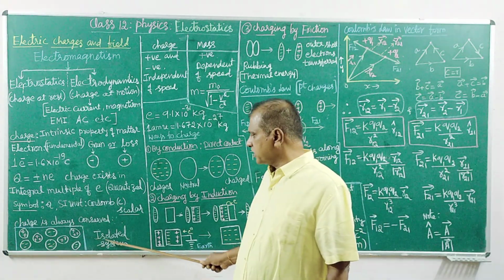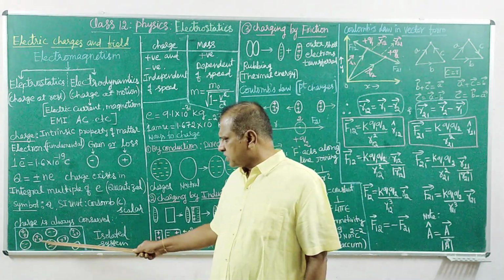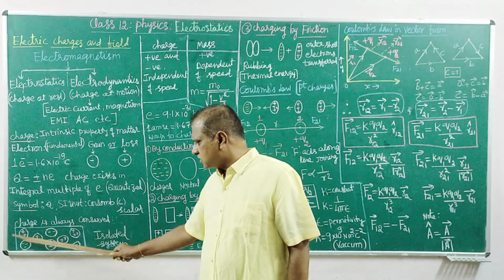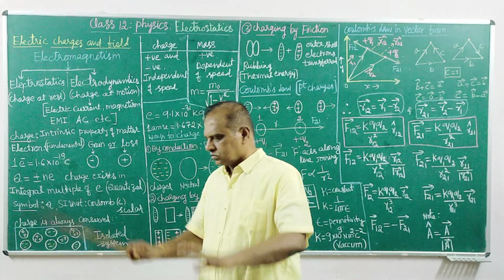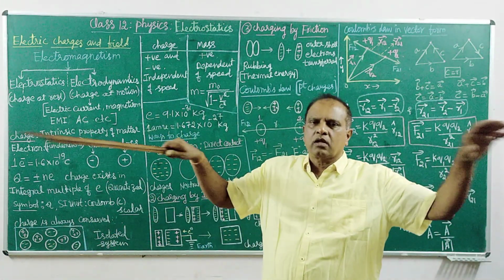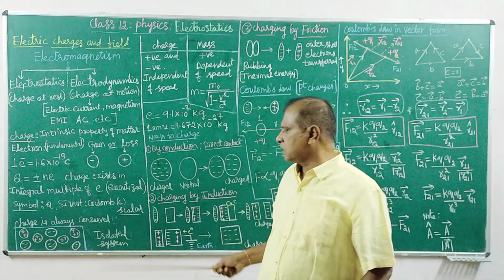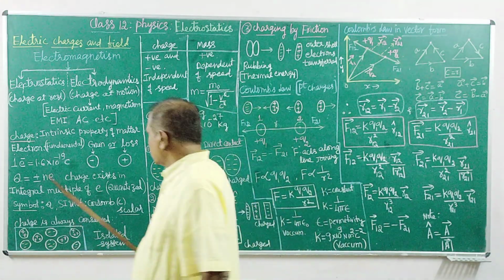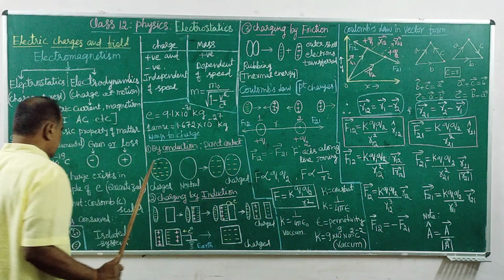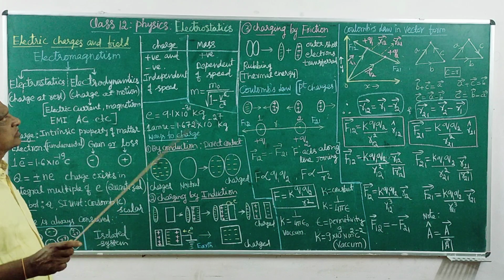That is called an isolated system. You can see the objects of different charges, but the entire charge remains the same. Overall, the system enclosing all those objects is called an isolated system. That is one more concept. Now regarding the charge, I'm talking about this.